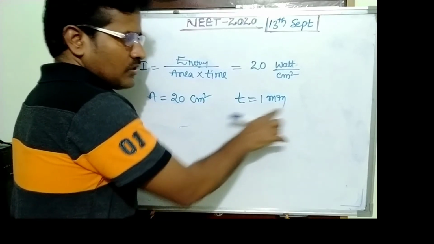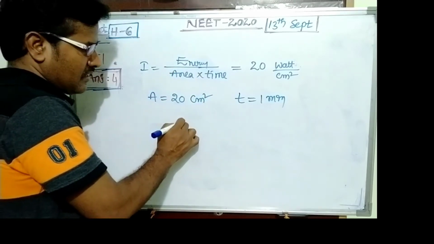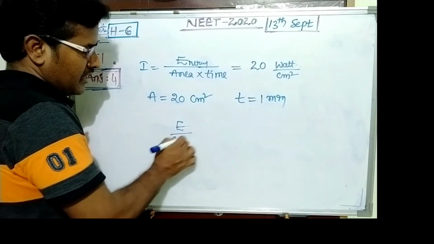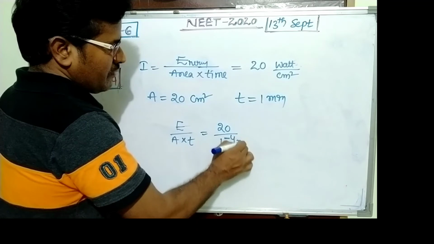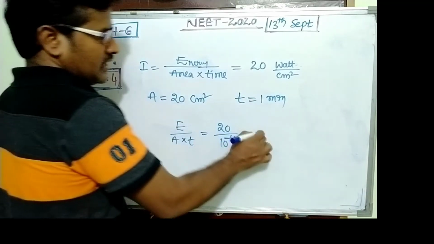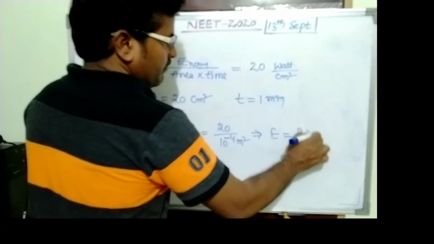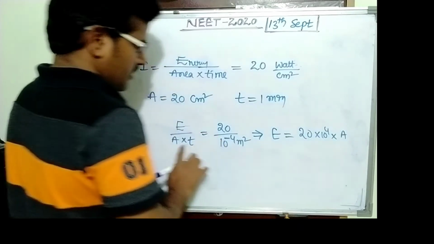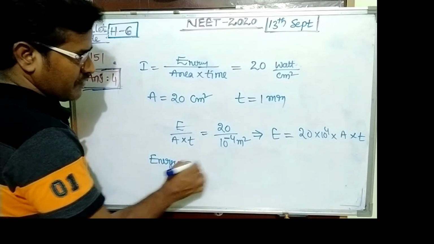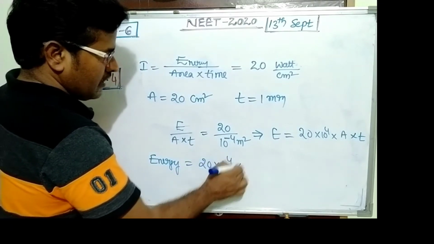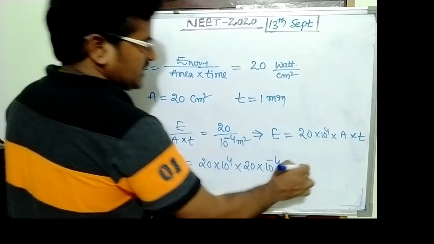What is the amount of energy absorbed in this time? So we want the energy absorbed by that surface. Energy per area into time has the value 20 upon centimeter squared, that is 10 power minus 4 meter squared. We want absorbed energy E. E equals 20 into 10 power 4, into area 20 into 10 power minus 4, into time 60 seconds.